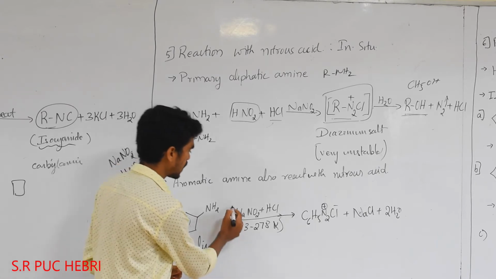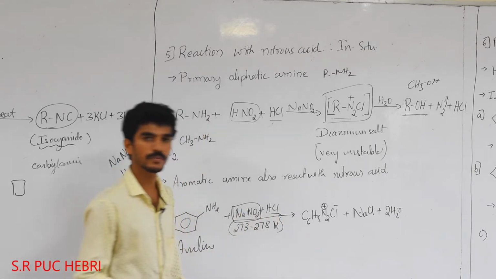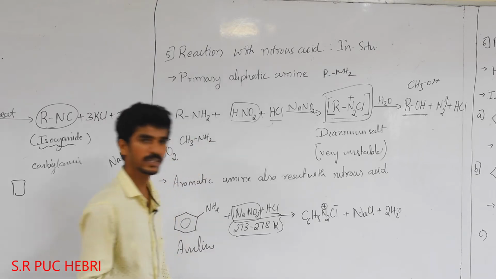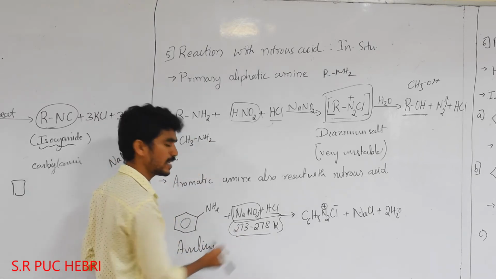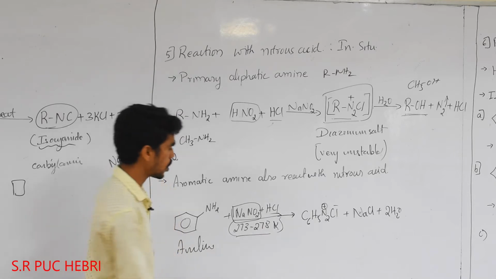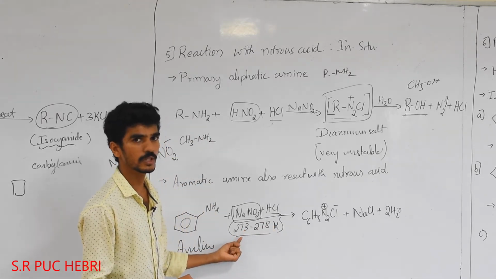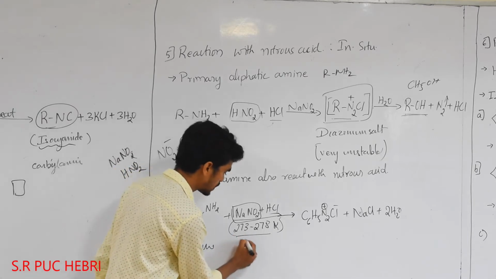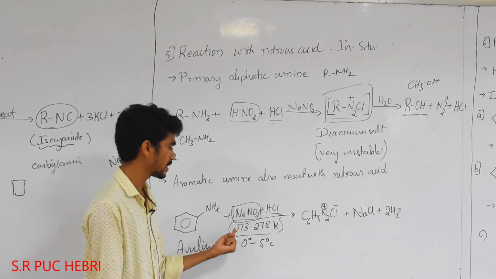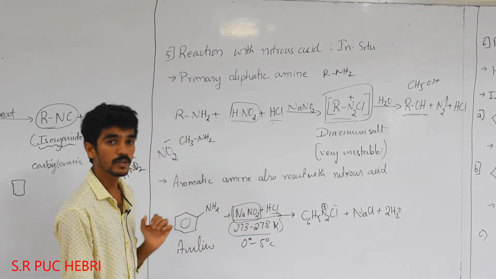So we can directly use NaNO2 with an acidic medium, and one more thing, a cold condition. The temperature range should be 0 degrees Celsius to 5 degrees Celsius, which in Kelvin is 273 to 278 Kelvin.